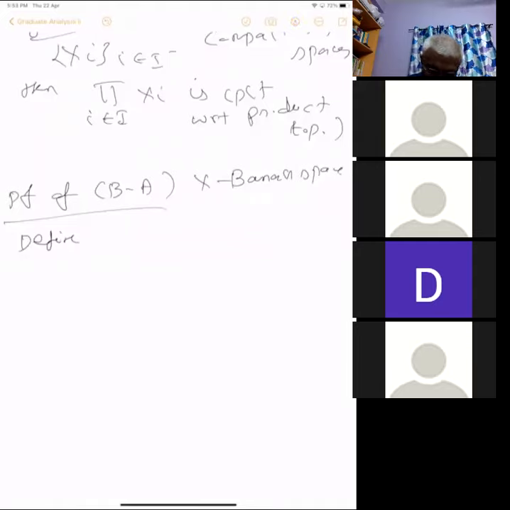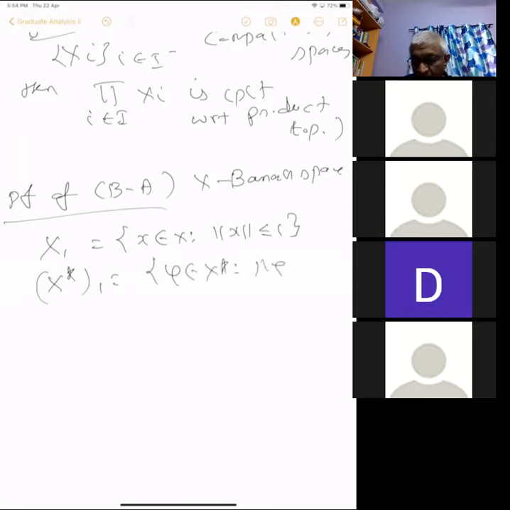So let's define all those things. X is a Banach space. Let X1 equal all x in X with norm x less than or equal to 1. I'm just taking the closed ball. And X star 1 is all those phi in X star with norm phi less than or equal to 1. Then I want to prove that X star 1, the unit ball in X star, is weak star compact. That's what I want to prove.